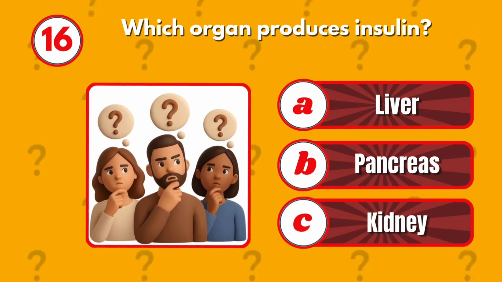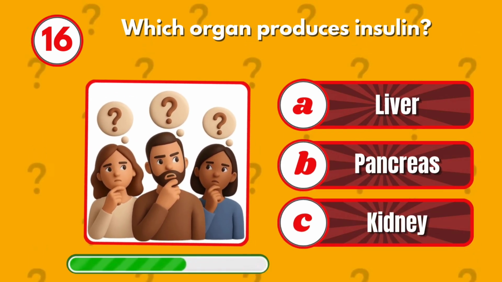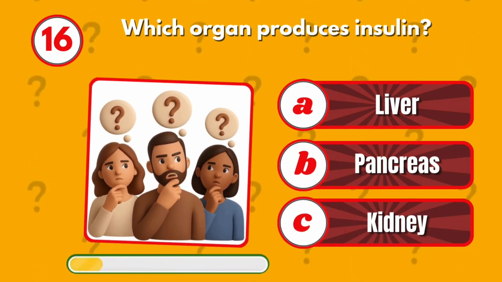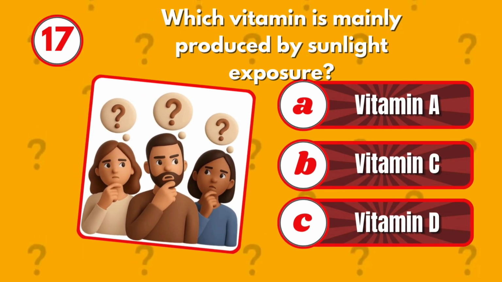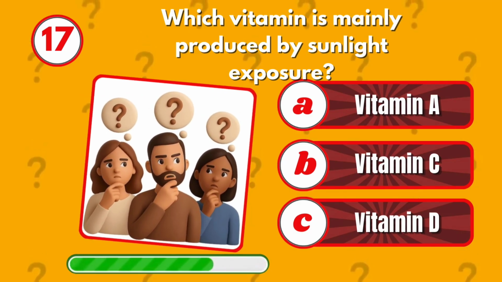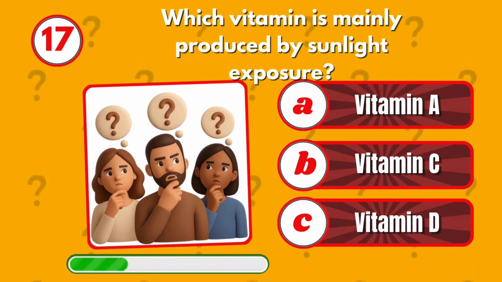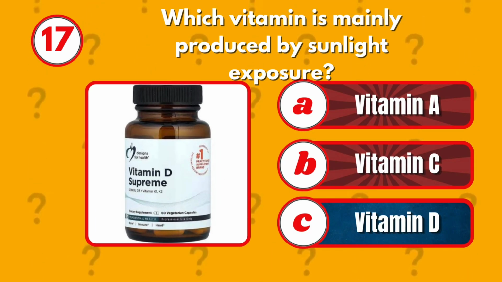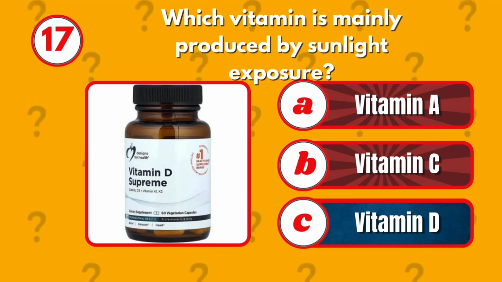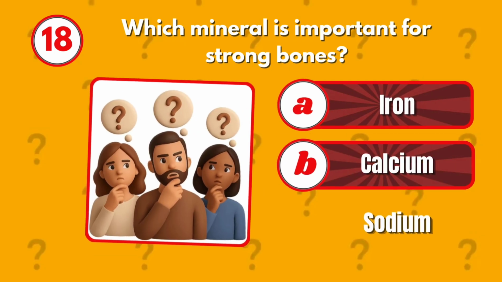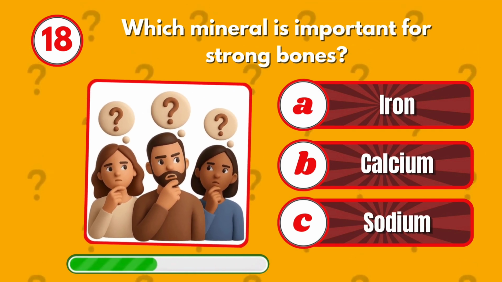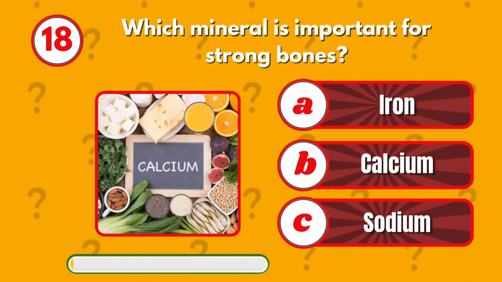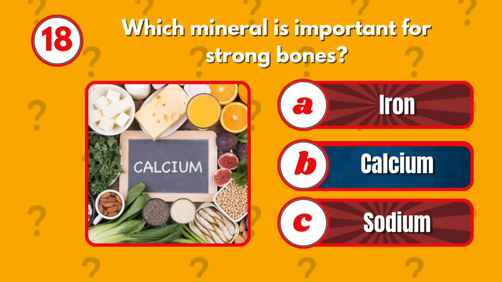Which organ produces insulin? Pancreas. Which vitamin is mainly produced by sunlight exposure? Vitamin D. Which mineral is important for strong bones? Calcium.